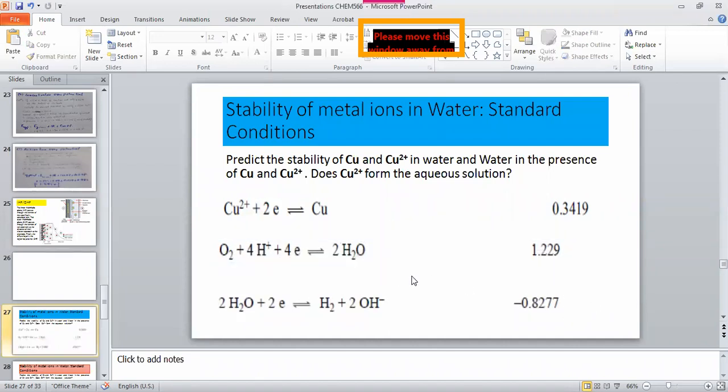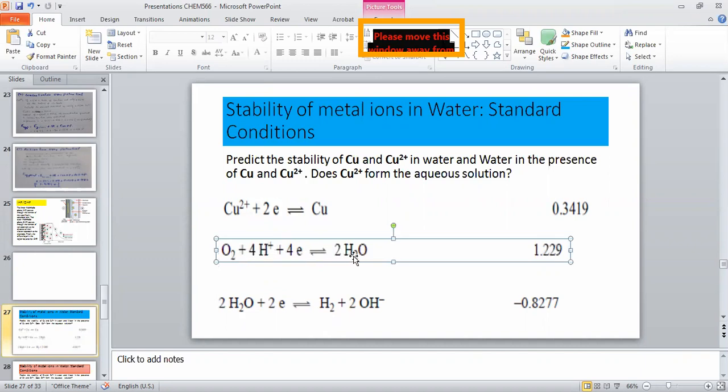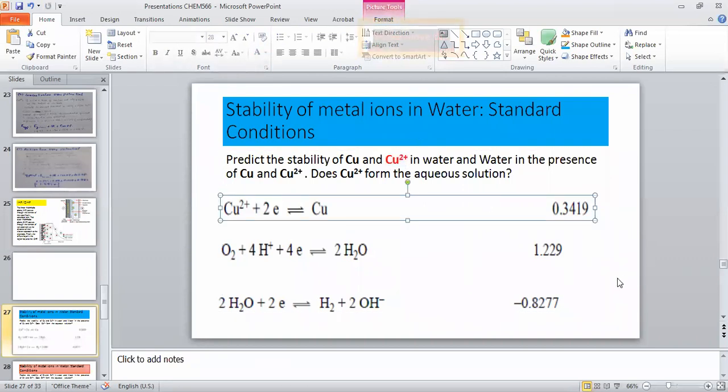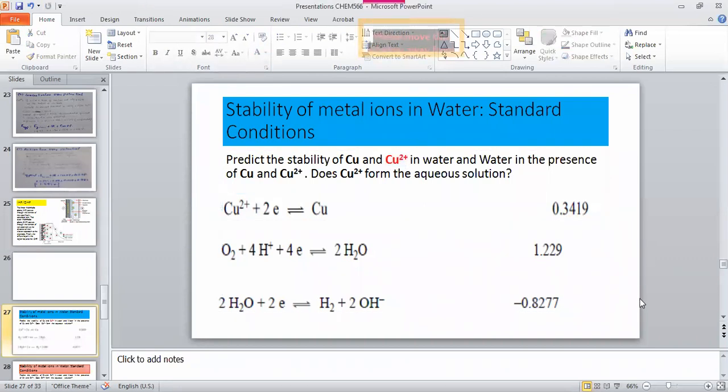over here. So now I'm repeating, let's start with only the copper metal, because first we decide the stability of the copper ion, and what would be the stability of the copper plus 2 ion in water. Or you can say, either the copper plus 2 ion in water is stable. If it is stable, then of course the water will also be stable. So if it is stable in water, that means the copper will form the aqueous solution.